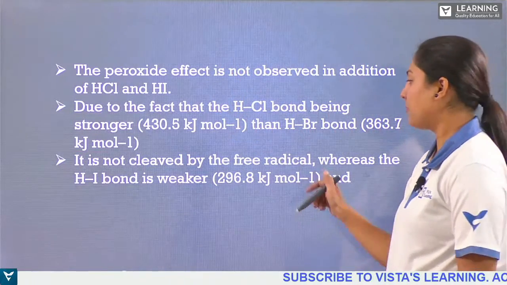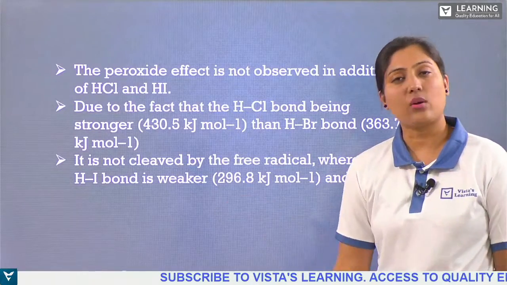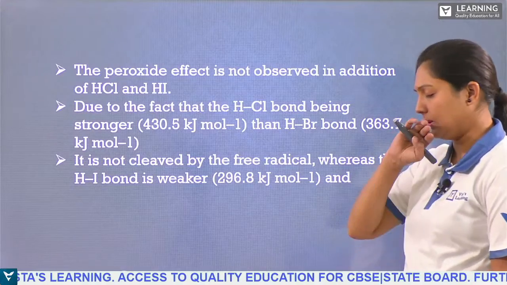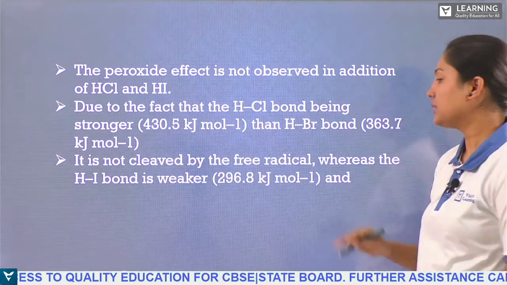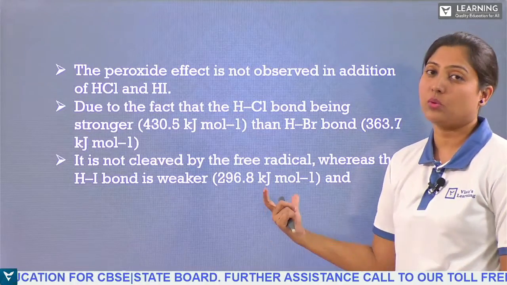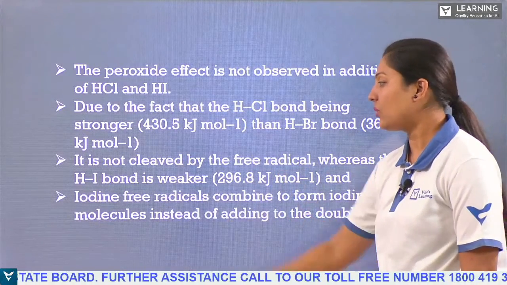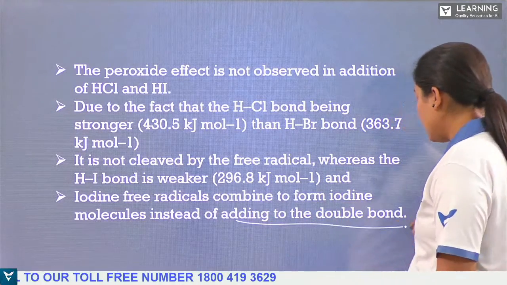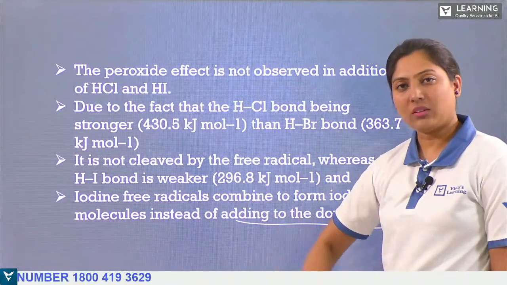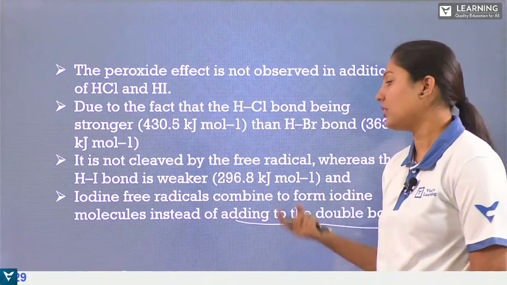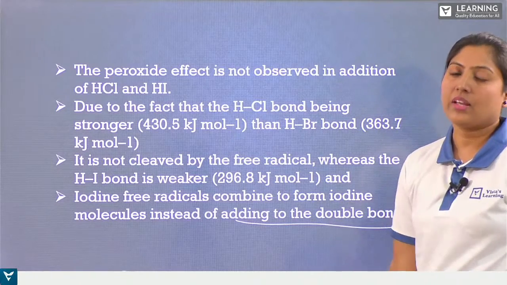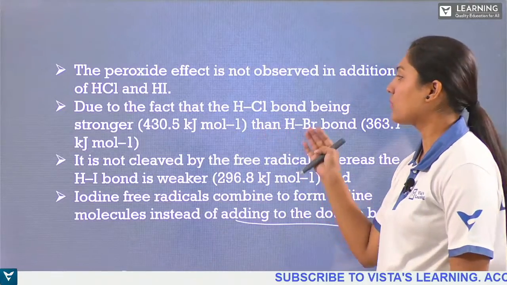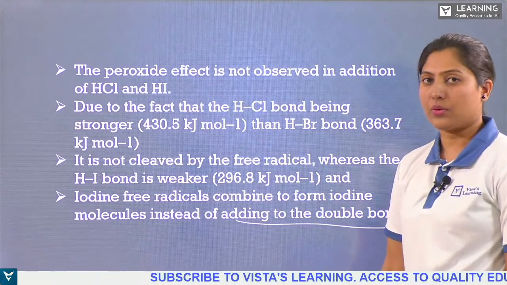So it is not cleaved by the free radical, whereas for hydrogen iodide, what happens? It will have a very weak bond, 296.8 kilojoules per mole. And you can also see iodine free radicals combine to form iodine molecules instead of adding to the double bond. Instead of adding to the double bond, they add up with other molecules of iodine, and so this mechanism is not valid for hydrogen chloride and hydrogen iodide.